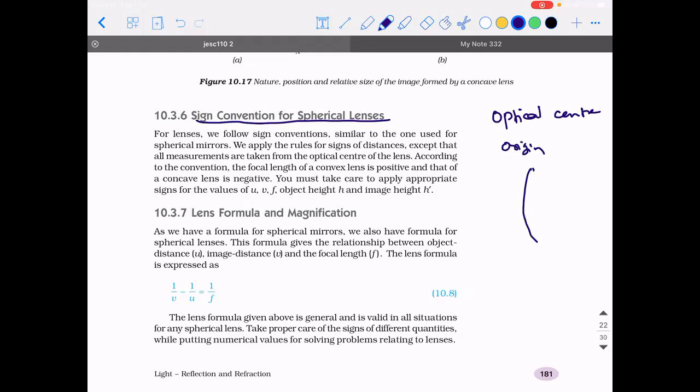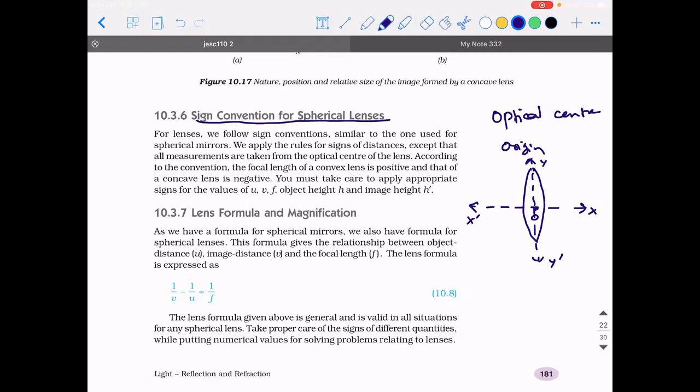So observe, guys. If I take this kind of a lens, if I take optical center as the origin, then you will break it into 4 parts. This is x-axis and this is y-axis. So you guys tell me what should be the sign convention.